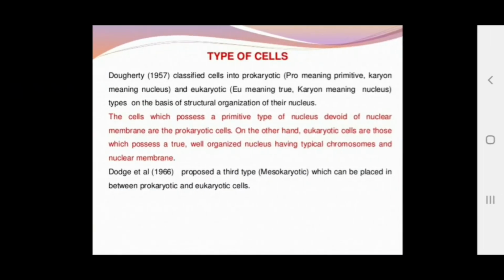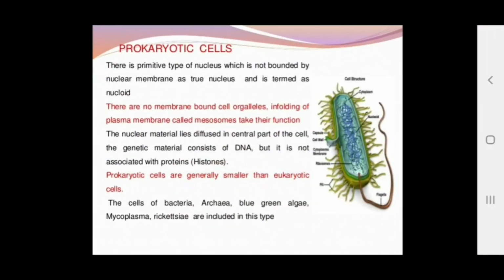The types of cells, of course, are basically divided into two types, that is prokaryotic and eukaryotic. Clear? A third type was also proposed by Dodge in 1966, the mesokaryotic cell, which can be placed in between prokaryotic and eukaryotic. What are these mesokaryotic cells? We are going to study in the next section. Clear?